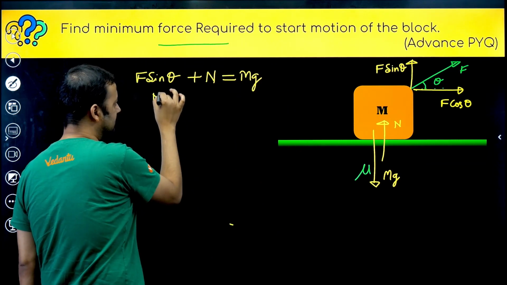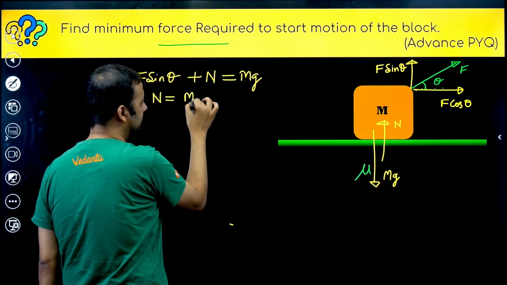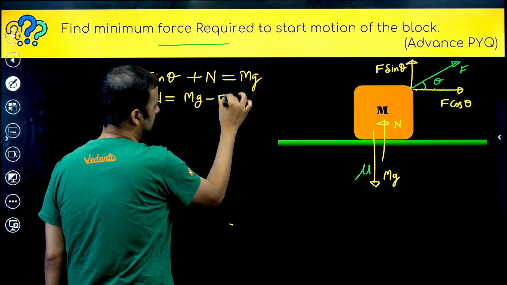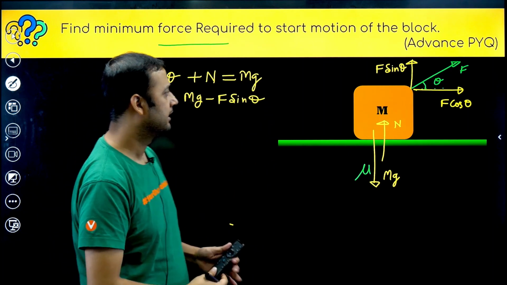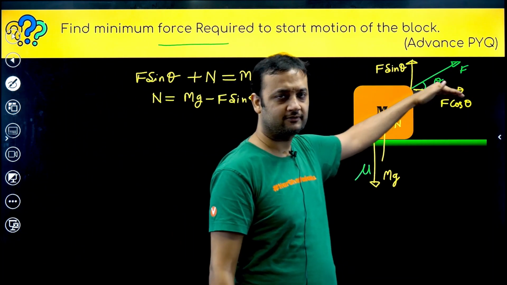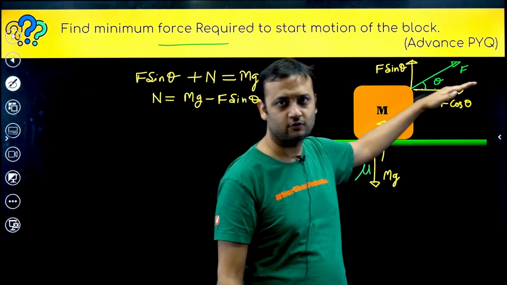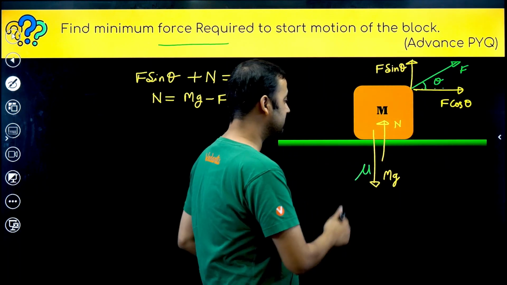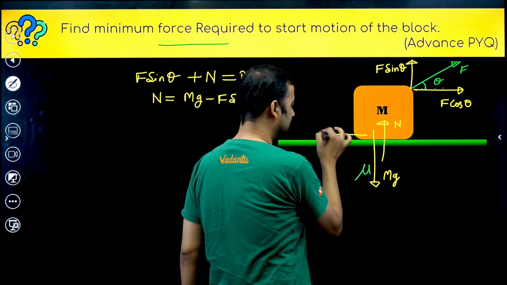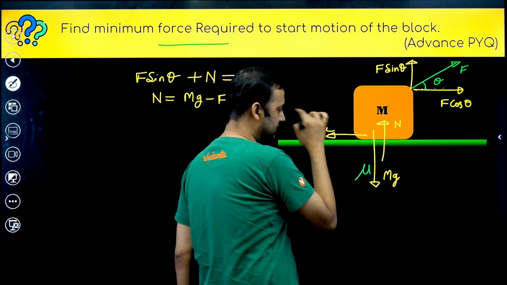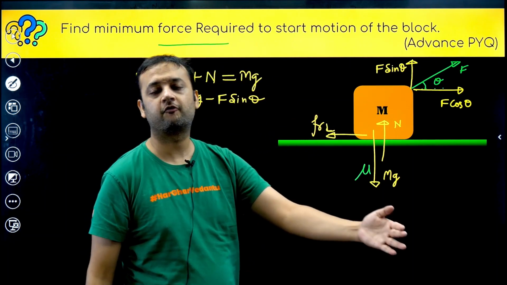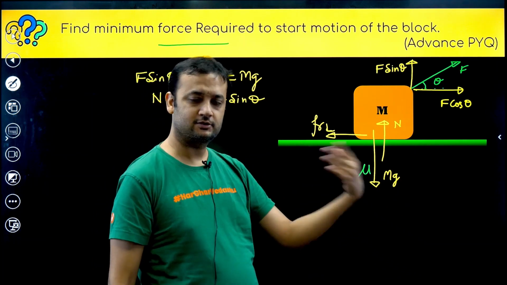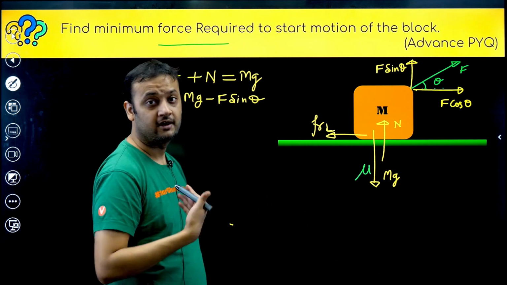So from here normal reaction becomes mg minus F sin theta, right? Now F cos theta is the horizontal force. If this becomes equal to limiting friction, then block will be on the verge of sliding.